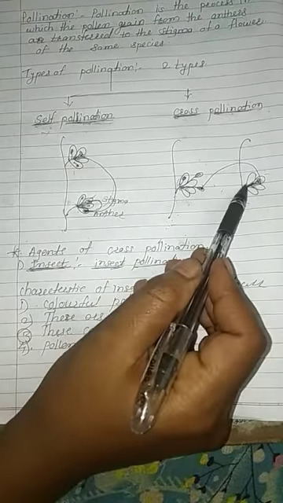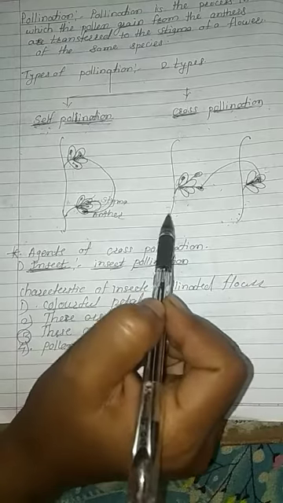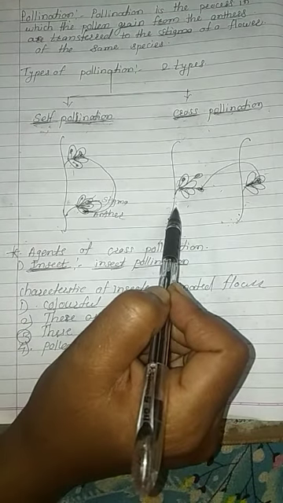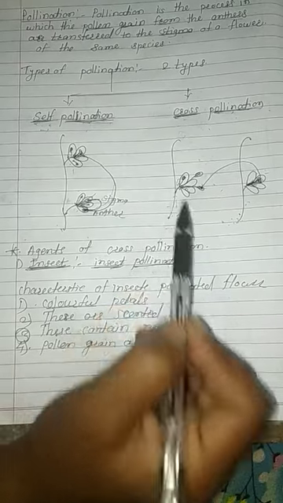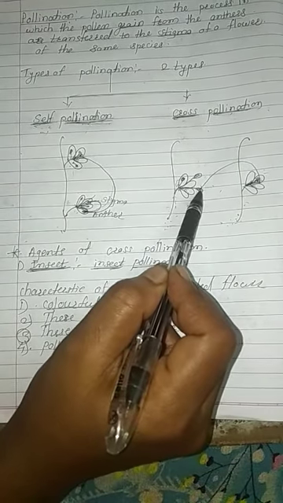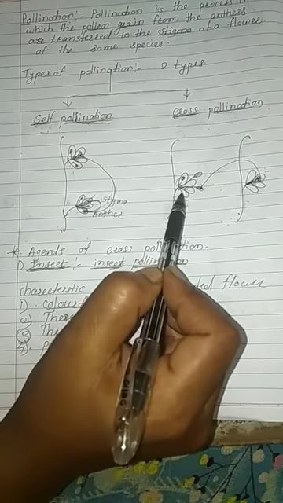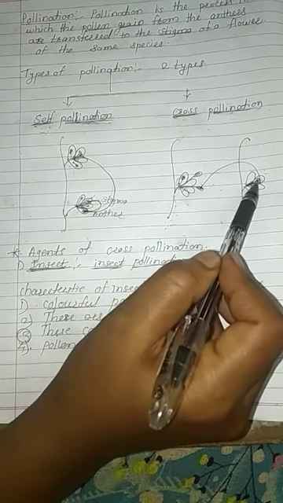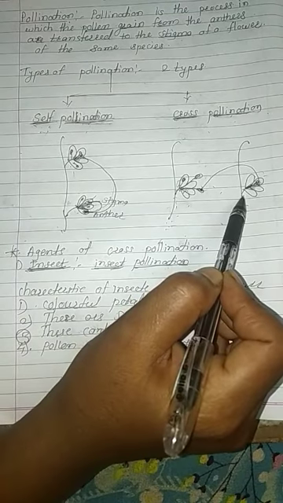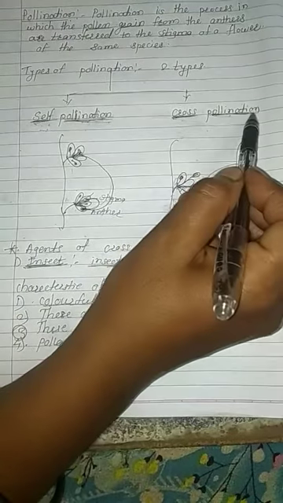Cross-pollination happens in unisexual flowers, where the male flower is on one plant and the female flower is on another plant. The anther contains the pollen grain. The pollen grain is transferred from one flower to the stigma of a flower on another plant, but of the same species. This is called cross-pollination.